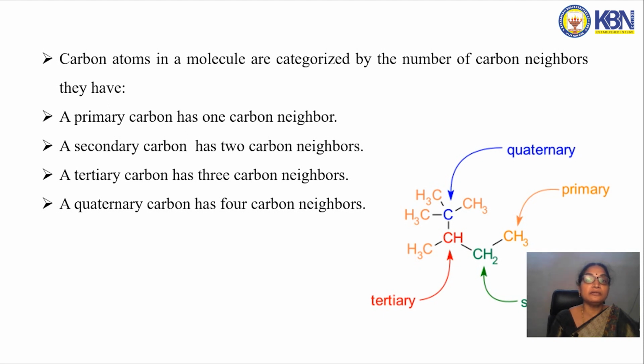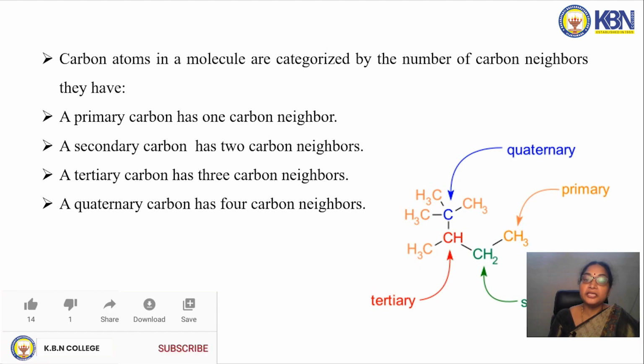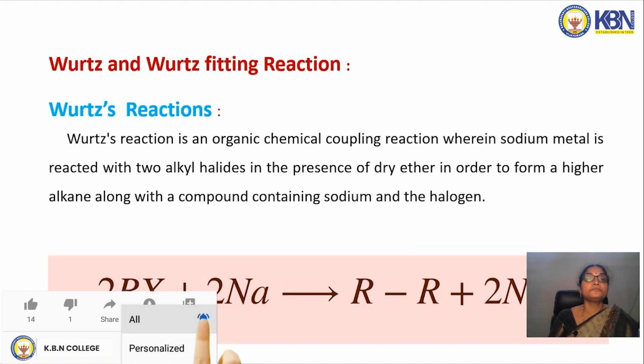So there are 4 types of carbons that may be present in alkanes: primary carbon, which is attached to only one carbon; secondary carbon, which has 2 neighbor carbons; tertiary carbon, which has 3 neighbor carbons; and quaternary carbon, which has 4 neighbor carbons.